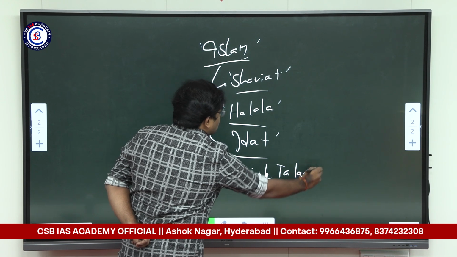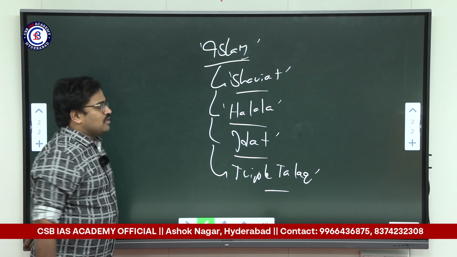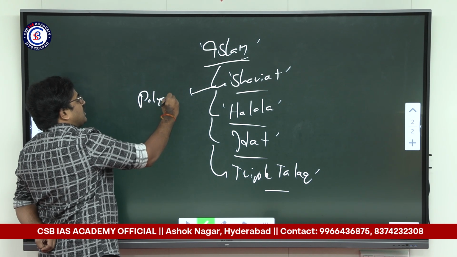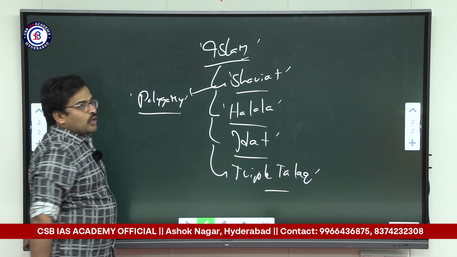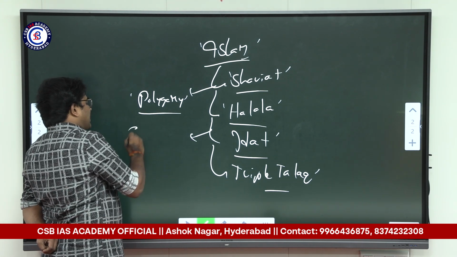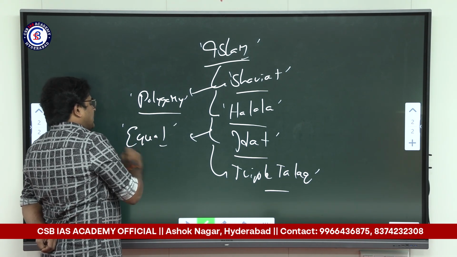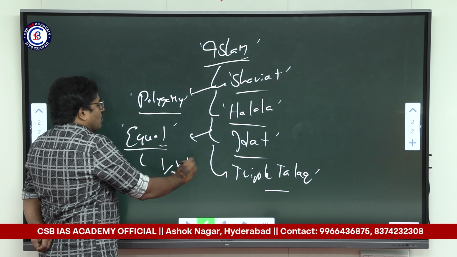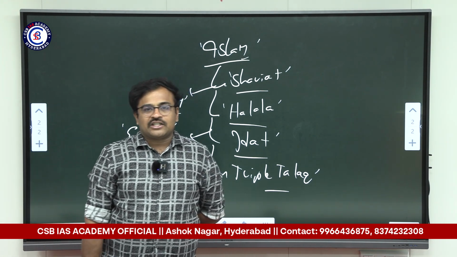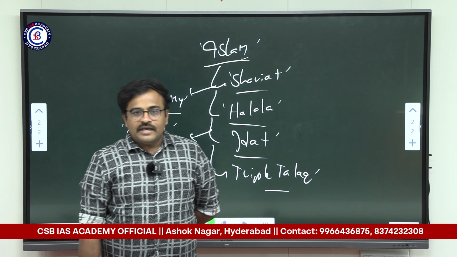Apart from triple talaq, there was the issue of polygamy, which is permitted in Islam. Along with polygamy, there were other limitations, such as women not being given equal property rights in Islam. They are only given one-third of the ancestral property, only a part, not an equal share.